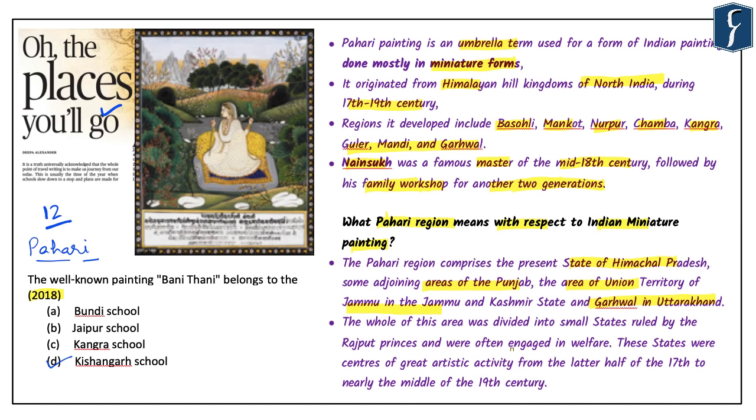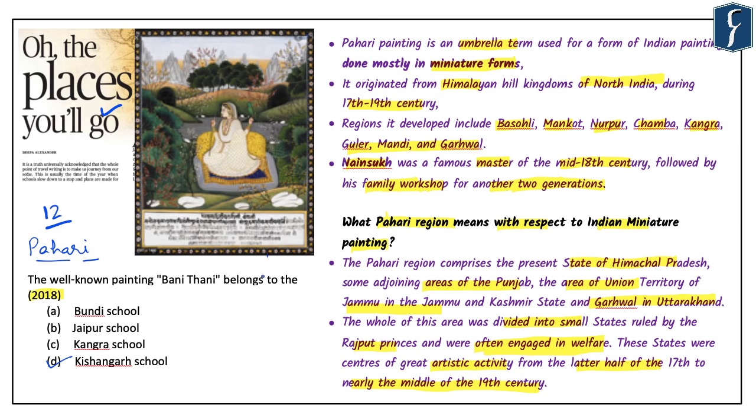When we talk about these particular regions, these regions were divided into small states which were ruled by Rajput princes. And they were often engaged in welfare activities in terms of promoting art and culture and other important items. These states were the center of great artistic activity from the later half of the 17th century to the middle of the 19th century. Now here it is also very important for us to understand that the Pahadi painting art form is more of a miniature painting.